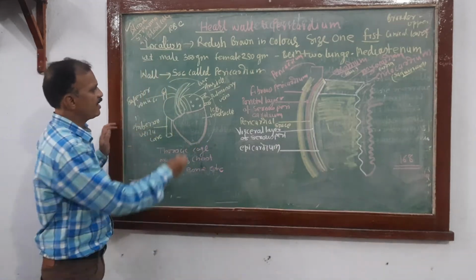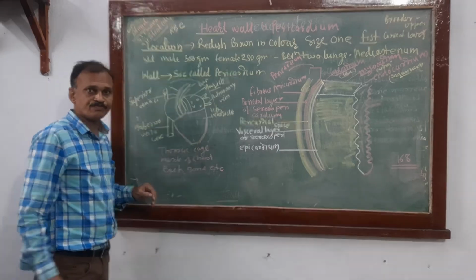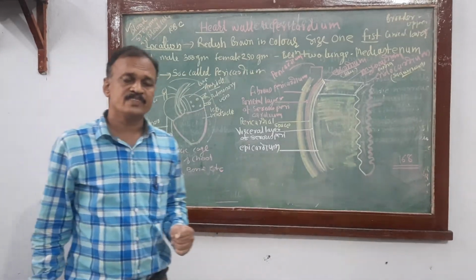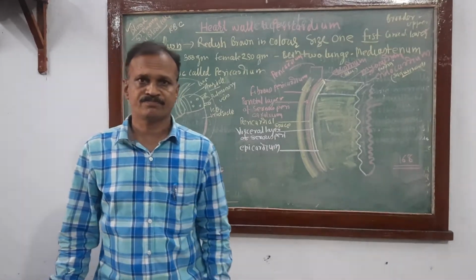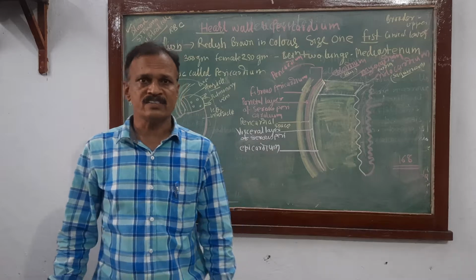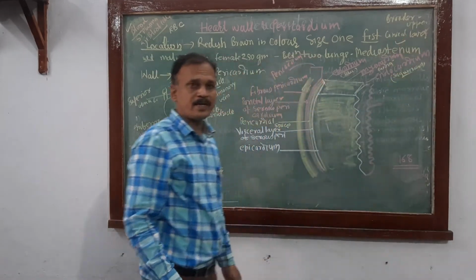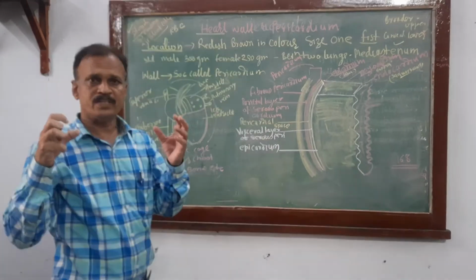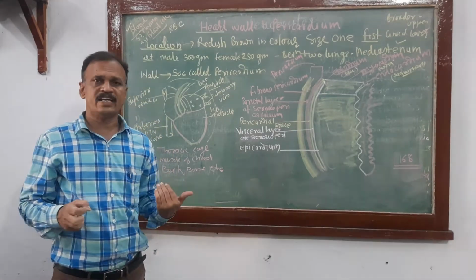This heart is anteriorly broad and posteriorly narrow, that is, conical. Where is it located? It is located in the mid-ventral of the thoracic cavity, in between two lungs. That space is called the mediastinum. The heart is slightly inclined to the left side.